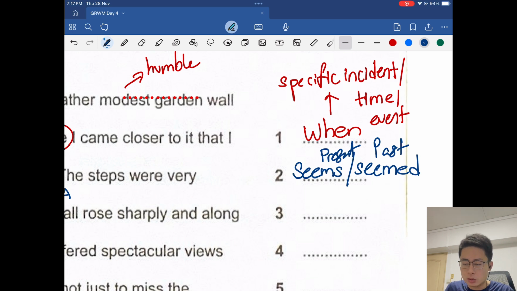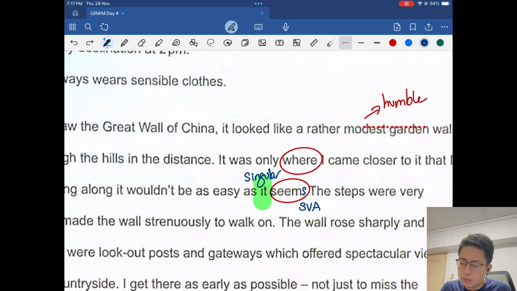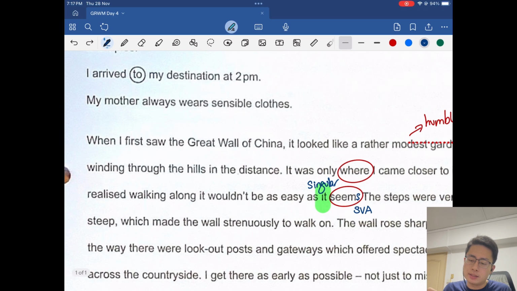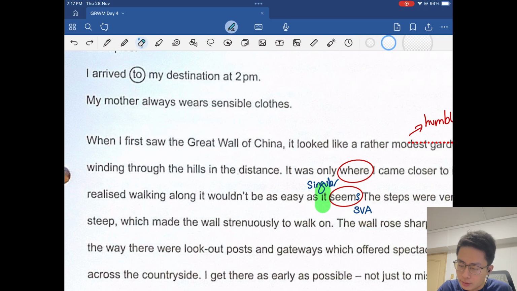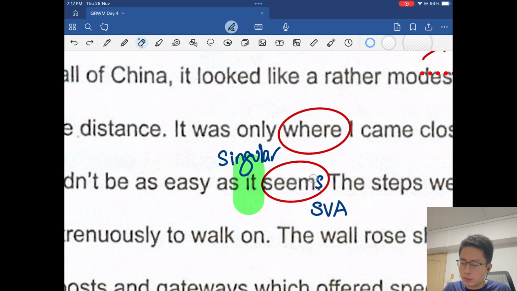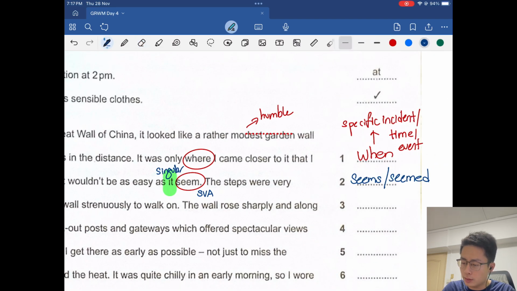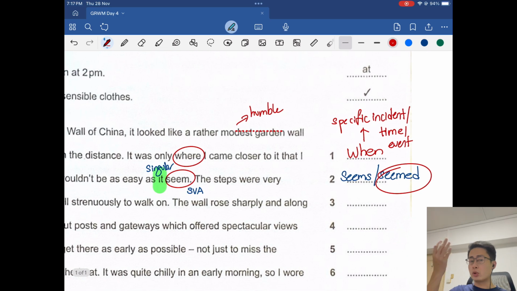Let's look carefully at this sentence and the way that it's constructed. We repeat the sentence. It was only when I came closer to the Great Wall that I realized walking along it wouldn't be as easy as it seemed. We circle seem. We don't know whether it's going to be past tense or present tense, correct? So I'm going to tell you right now, the reason why the correct answer is actually the past tense version of the word, seemed. It's actually the past tense seemed. It's because we are throwing back. We are actually recounting. This is a personal recount.